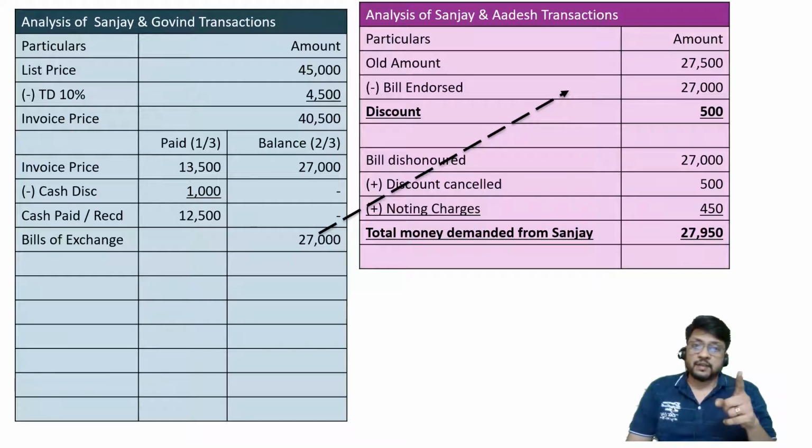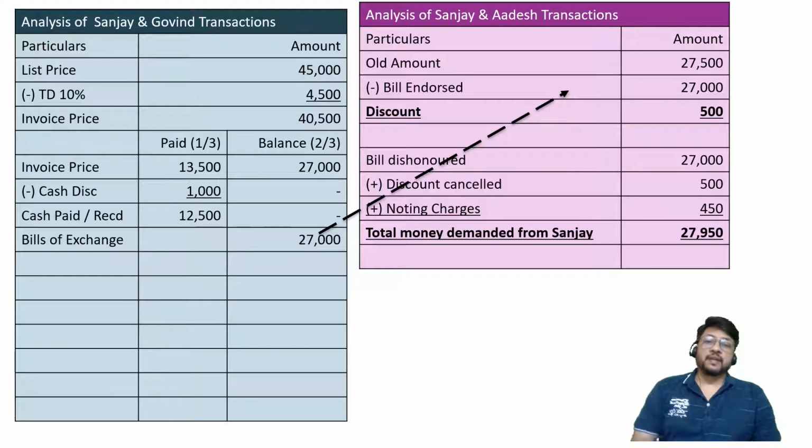If that would have been the case, if Adesh would have specified like this, since you are giving the signature of Govin as acceptor on the bill of exchange, as drawee on the bill of exchange, I am ready to give you discount. If this is the situation, then dishonor of the bill by Govin would have been considered as the reason for the purpose of cancellation of discount.